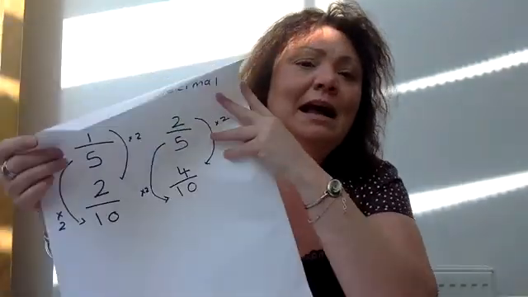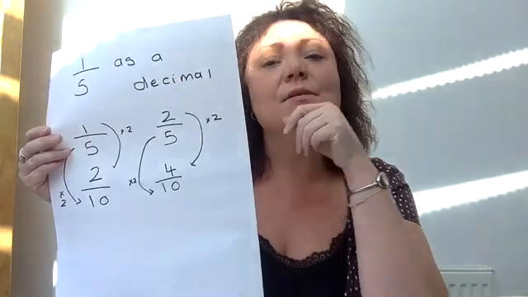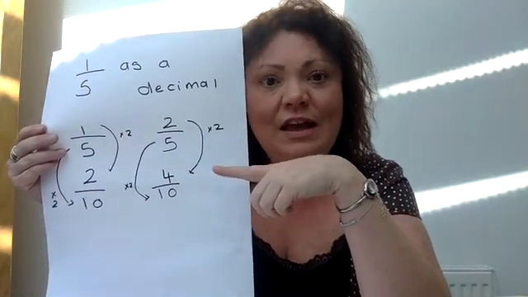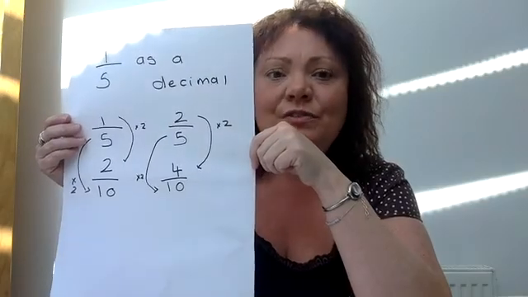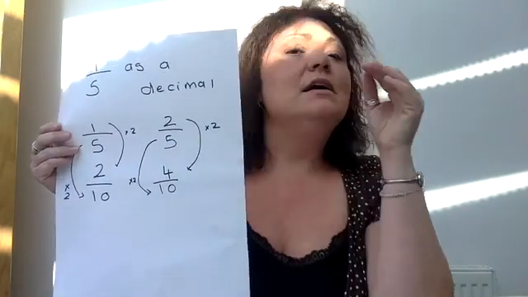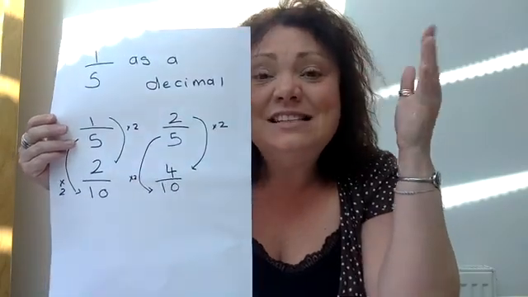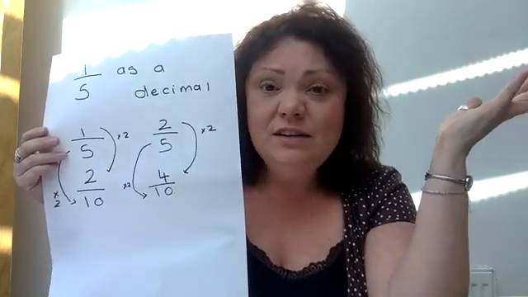Okay, brilliant. Now, we're in year 6. So they're not all going to be as easy as those. Those are incredibly straightforward. You can't get more simple than that. But what you might have is something like this. So we have 1/5 as a decimal. What would 1/5 be as a decimal? So to change it to a decimal, we need to make it into a tenth or a hundredth or a thousandth, yes?